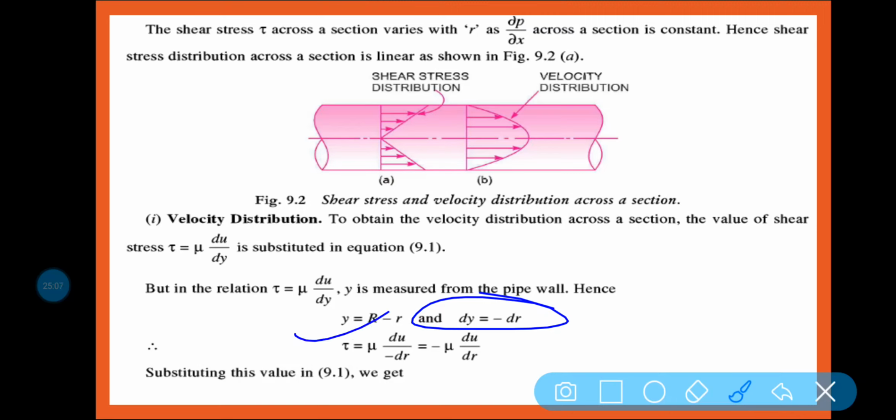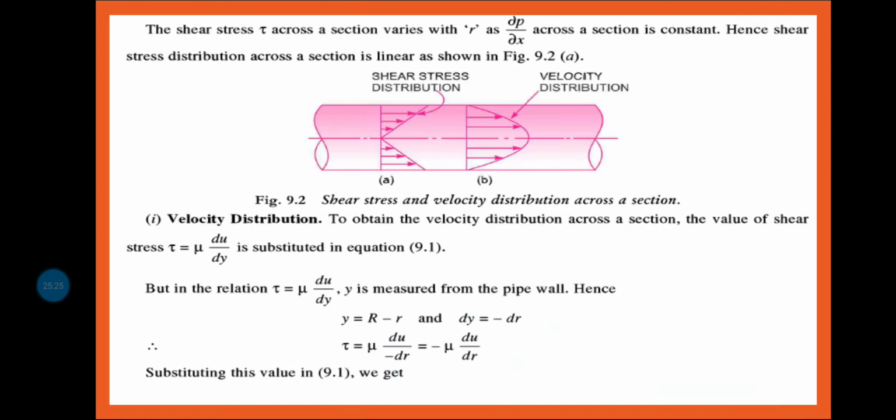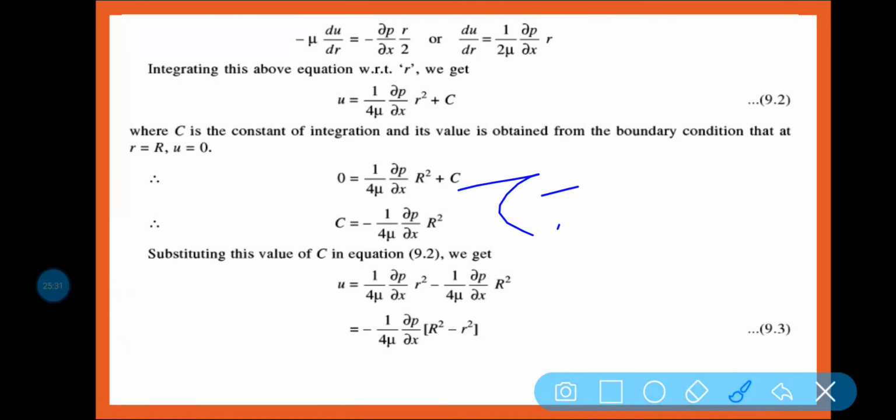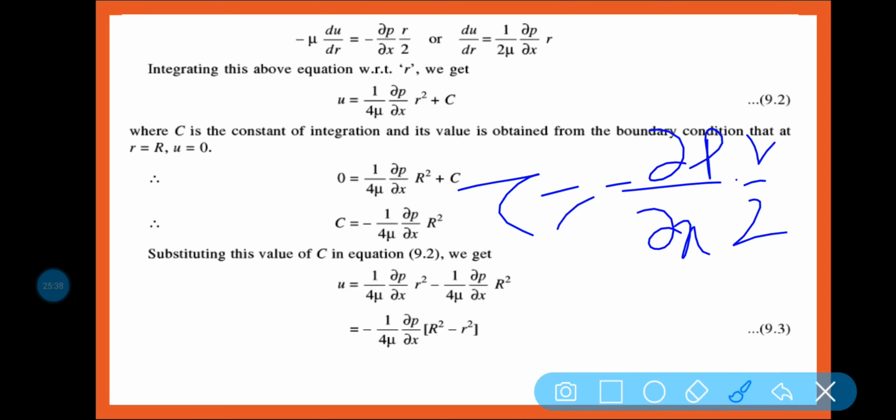So tau is equal to mu into du by dy, and with dy equal to minus dr, tau is equal to minus mu into du by dr. Am I right? Now we already saw that tau is equal to minus del p by del x into r by 2.